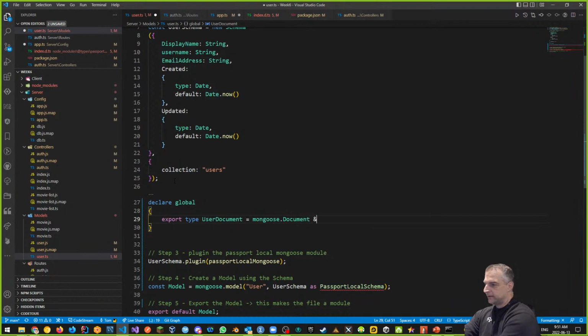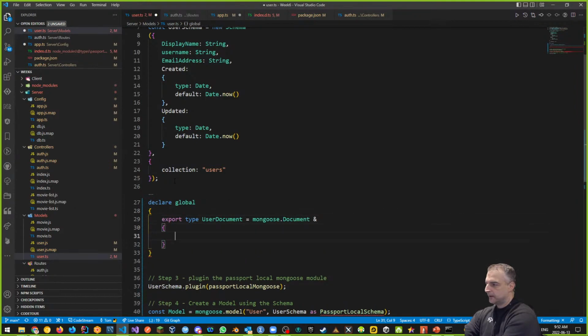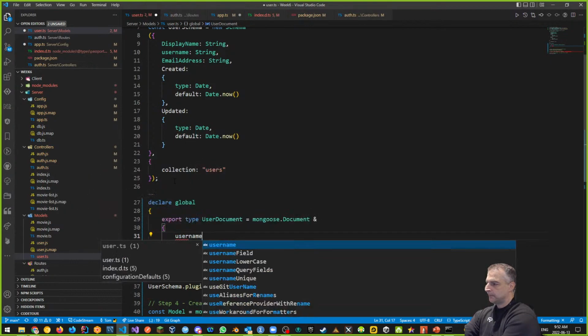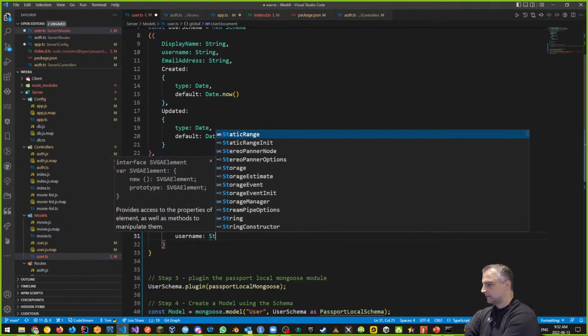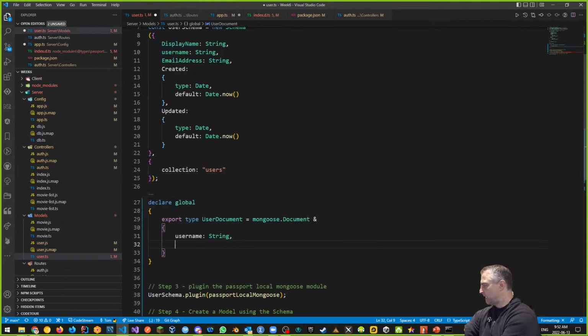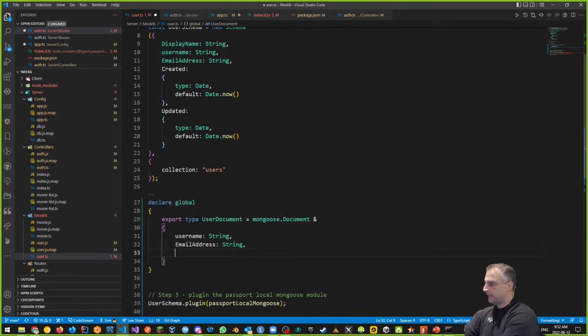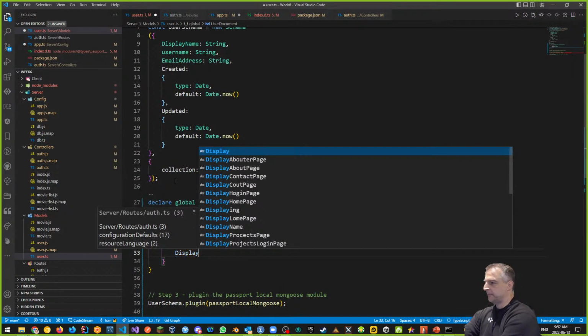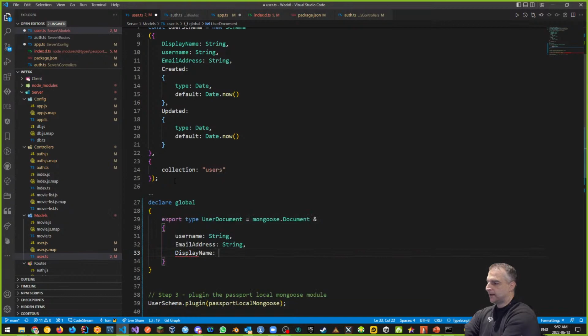And this is the beautiful thing. I can use an extension method with TypeScript, and this is how you would write that. My username is a string, my email address is a string, as well as my display name, that's also a string.